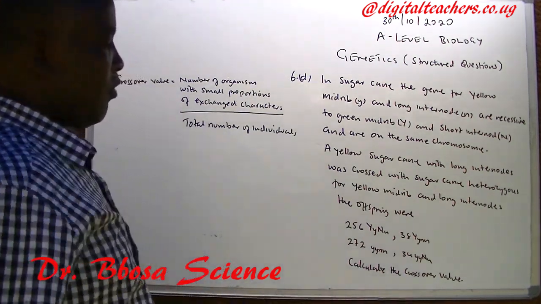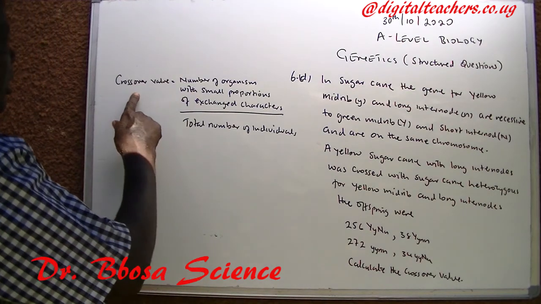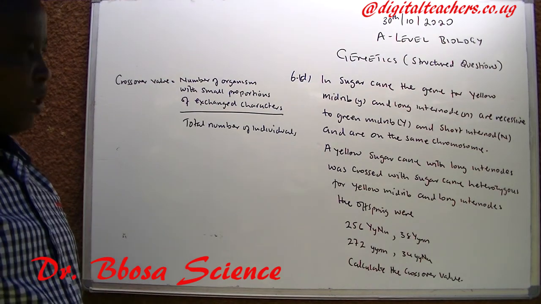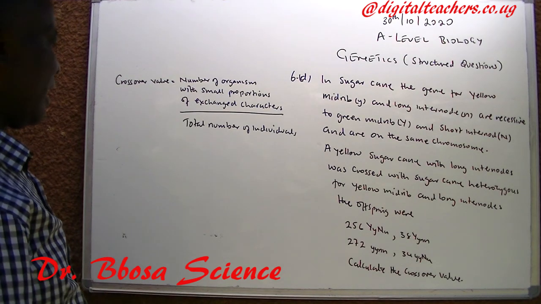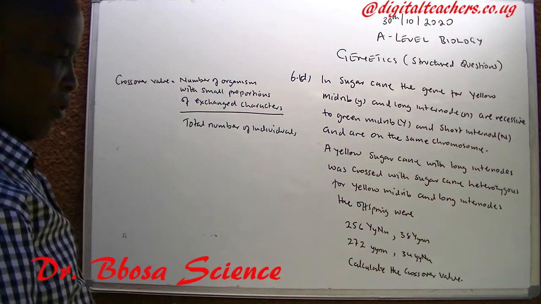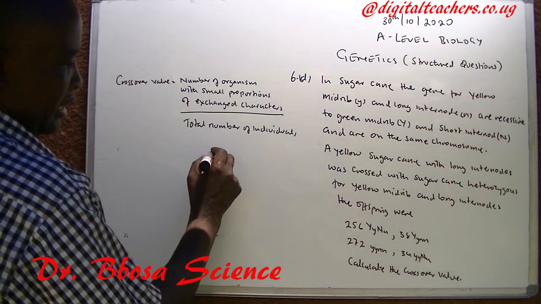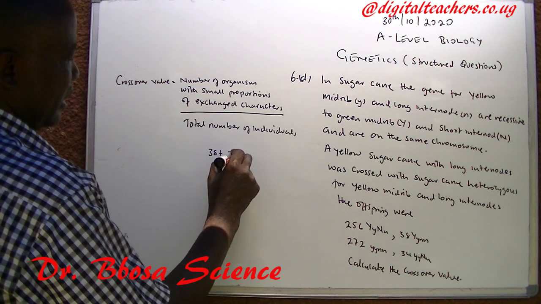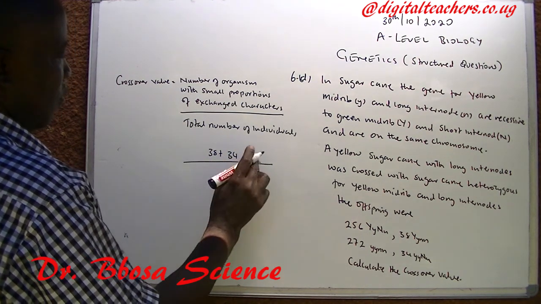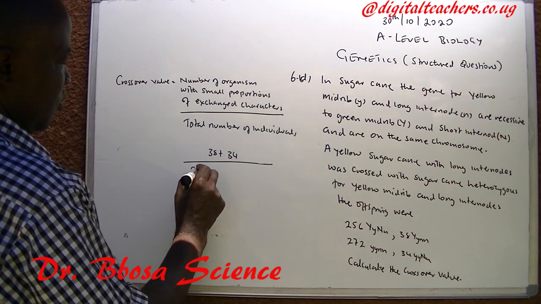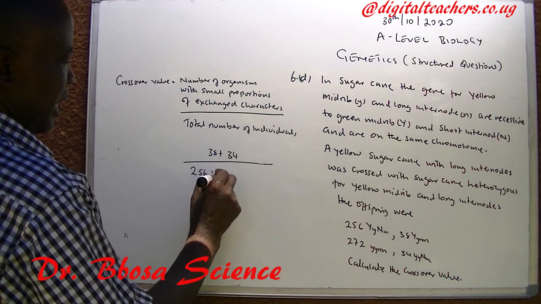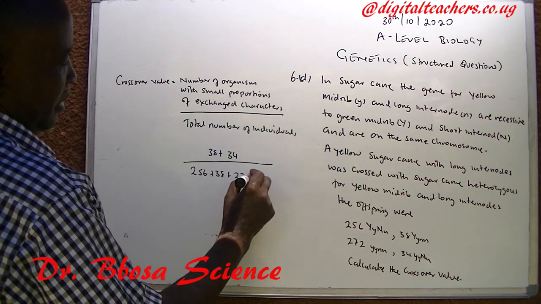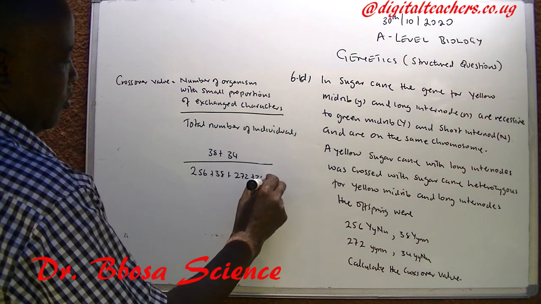Calculate the crossing over value. The crossing over value is equal to the number of organisms with the small proportion of exchanged character over the total number of individuals. In this case, it becomes 38 plus 34 over the total number of individuals, 256 plus 38 plus 272 plus 34.